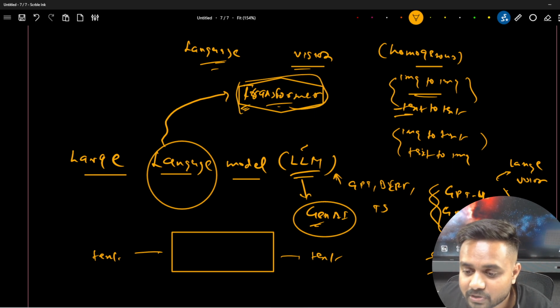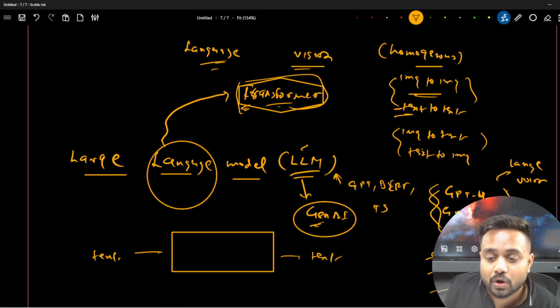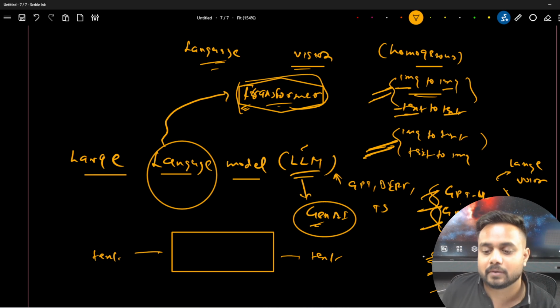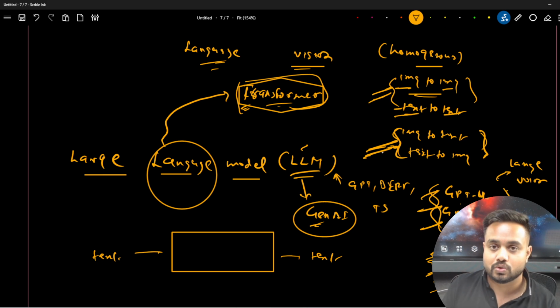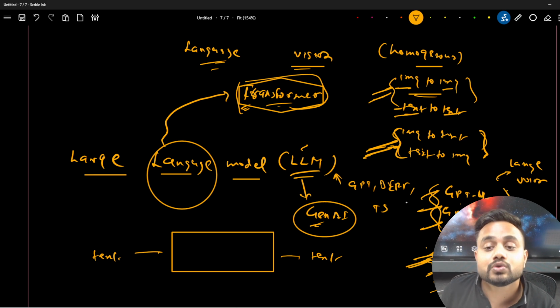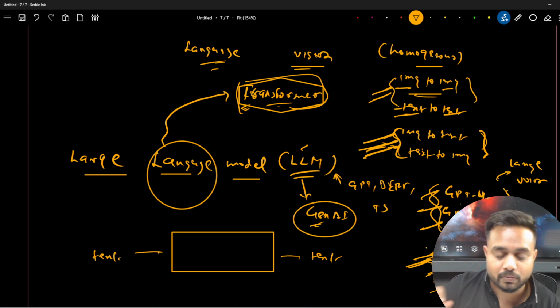Now DALL-E, Midjourney, Donut, these are for text to image or image to text. This is also called a diffusion model. What is a diffusion model? Here, tell me, where we are doing a heterogeneous task. Homogeneous tasks mean image to image, text to text, which we are able to do by using this particular model. And we are able to do heterogeneous tasks also by using this diffusion model. Diffusion model means vision plus sequence. I hope you are getting it.